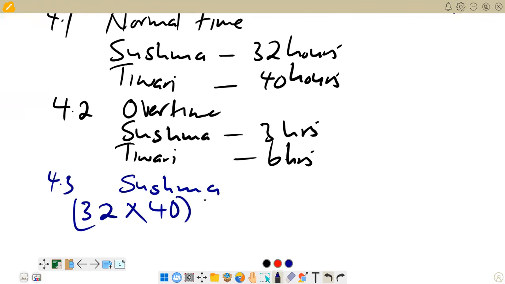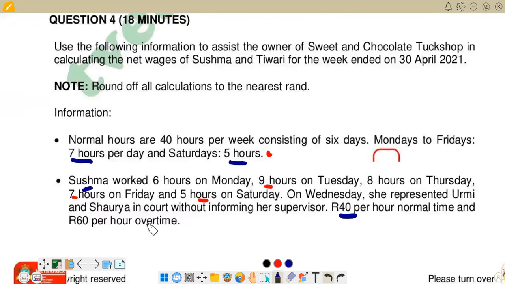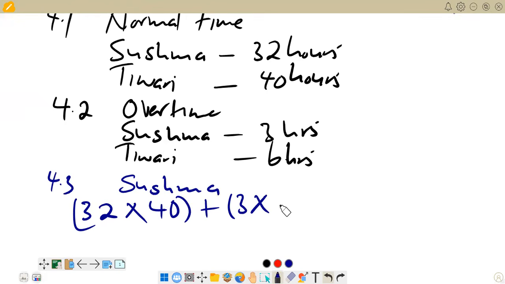Now we add the amount for overtime. Remember, Sushma's overtime is here, 3 hours. Then you multiply by the rate for overtime for Sushma. If you come here, you see that the overtime rate for Sushma is 60 rand. So we are multiplying by 60. Right, if you multiply and add there, let's try to calculate. You find that you are going to get 1,460.